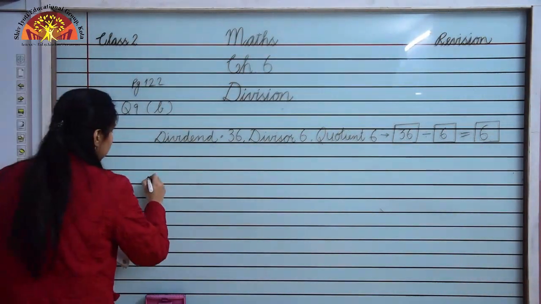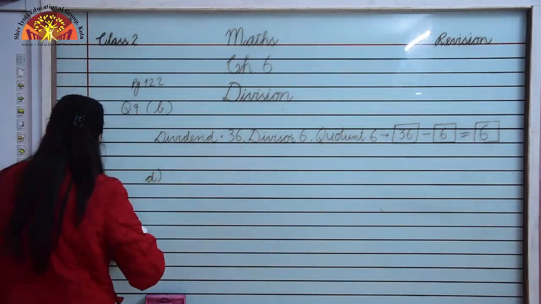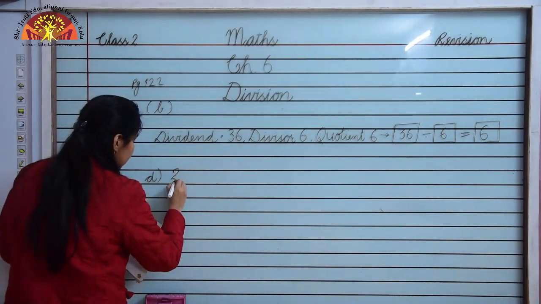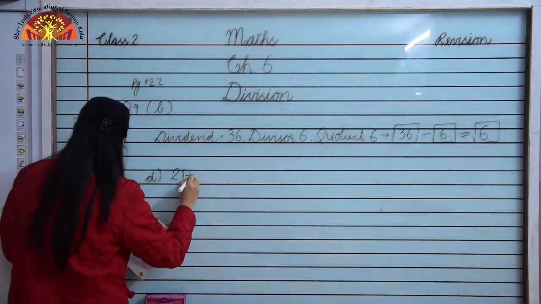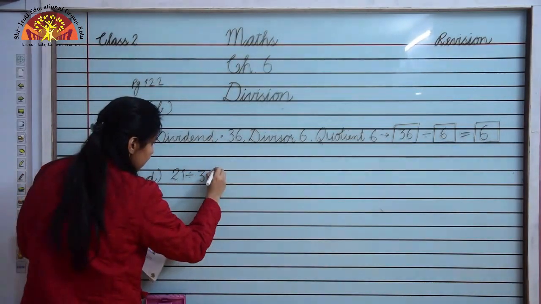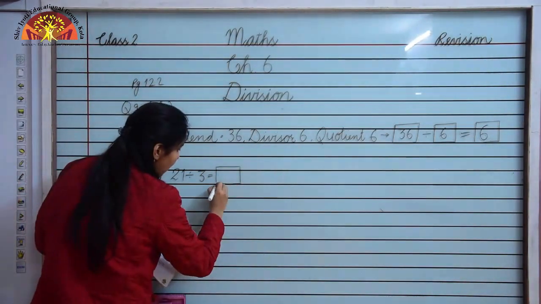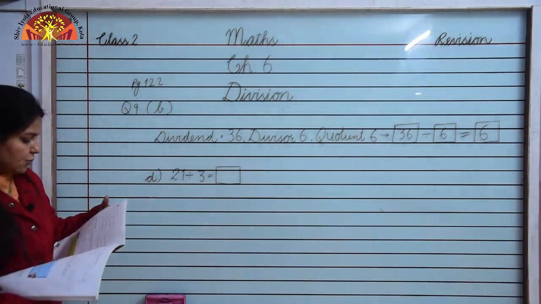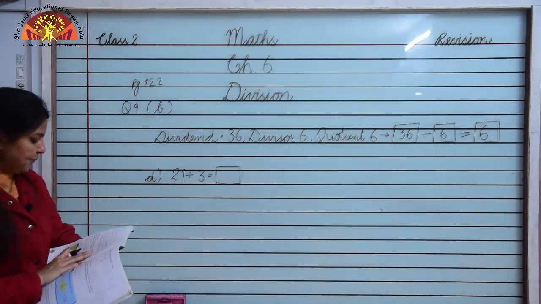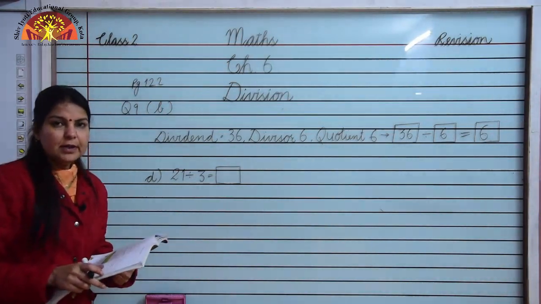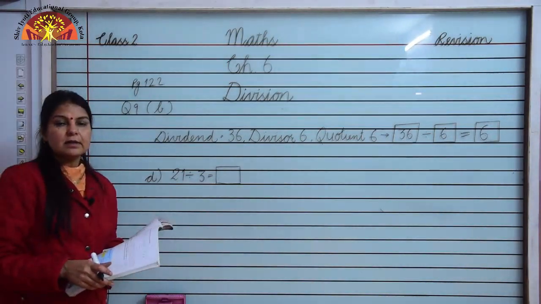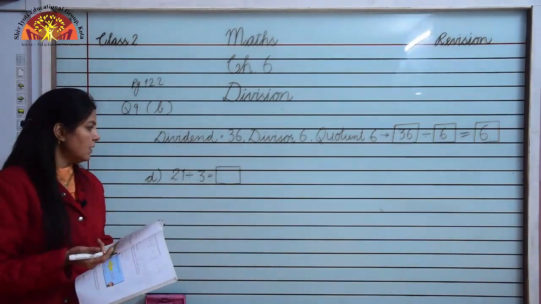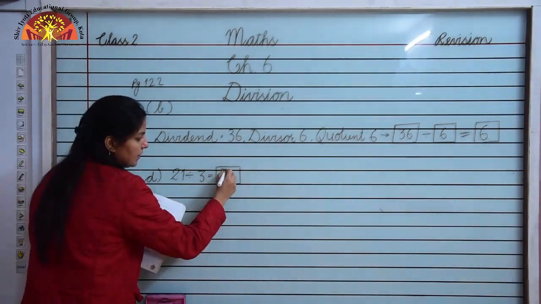Okay children, let's see one more sum. This is D part. Here the sum is given 21 divided by 3. It means how many times 21 will come in the table of 3. So we have to speak the table of 3. 3 1s are 3, 3 2s are 6, 3 3s are 9, 3 4s are 12, 3 5s are 15, 3 6s are 18, 3 7s are 21. So we will write here 7.